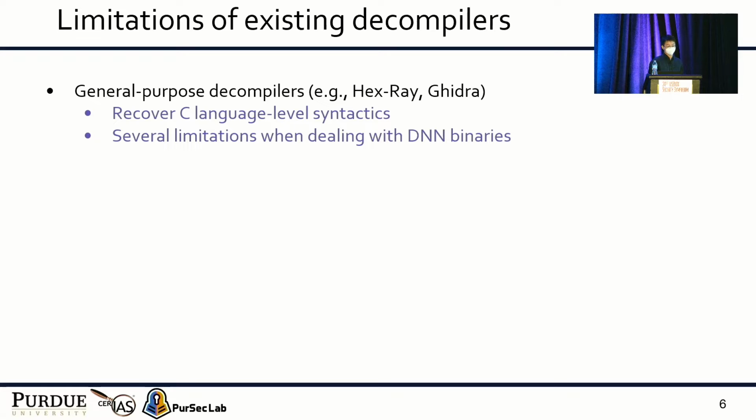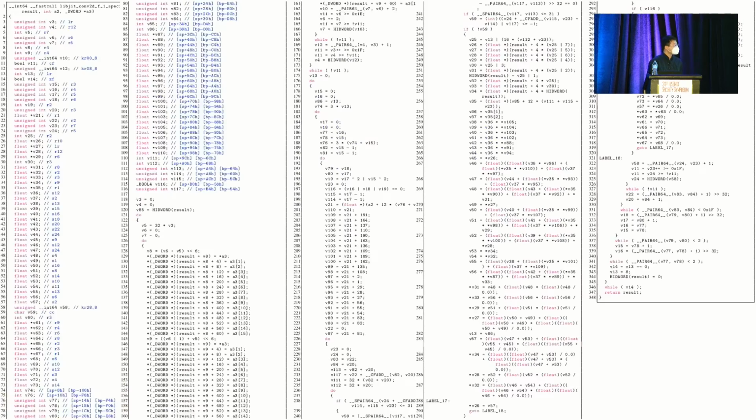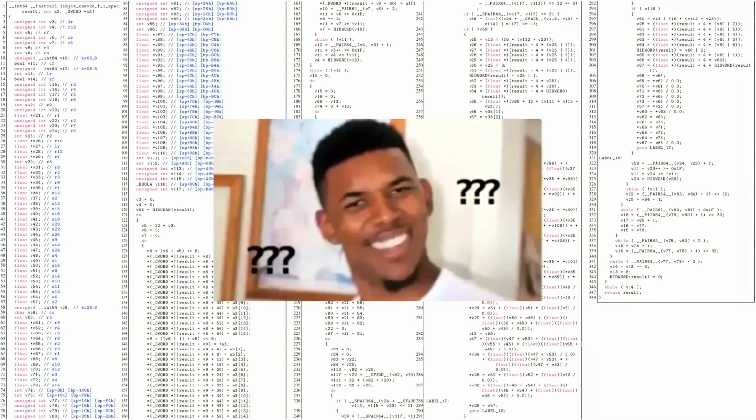General purpose decompilers are used to recover C-language level syntax from the binary. However, they have several limitations when dealing with DNN binaries. Here we show the IDA Pro decompilation result of a single convolution operator instance. As you can see, it contains 348 lines of code with multiple long loop bodies and many bitwise operations. If I were a reverse engineer, I would have no idea what this function is doing.